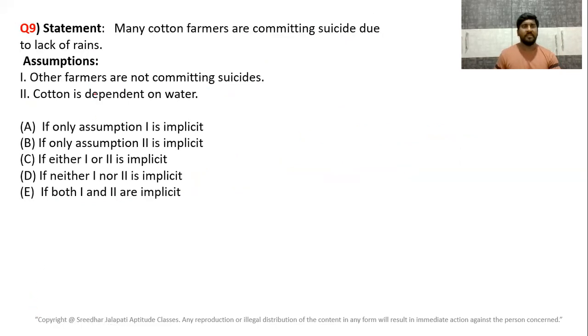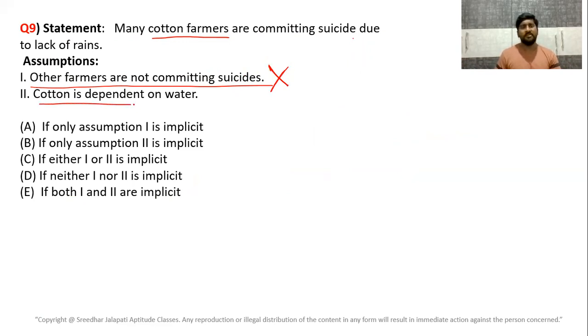Okay, right. Next one, another statement. Many cotton farmers are committing suicide due to lack of rains, is the statement. First, other farmers are not committing suicide. This is nowhere related. The author was strictly talking about cotton farmers committing suicide. He did not say that other farmers are not committing suicide, nor did he consider that in giving the statement. So that cannot be the assumption.